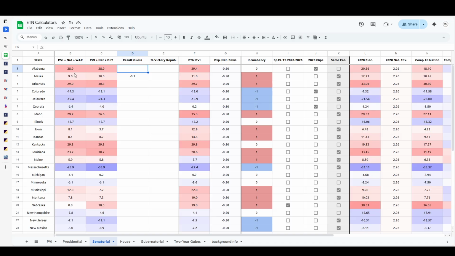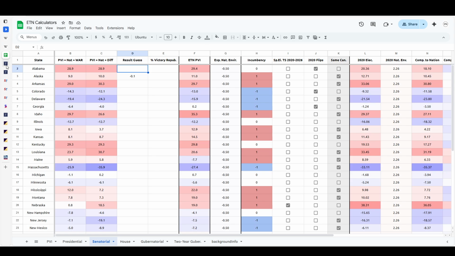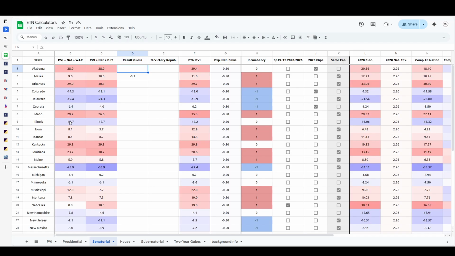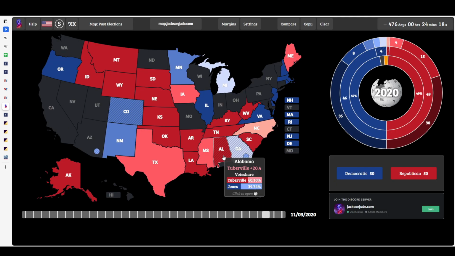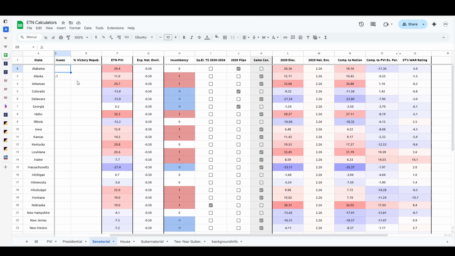So, to start things off in Alabama, we're going to go in alphabetical order. Alabama, 28.9 on both sides. This was a relatively poor performance for the Republicans back in 2020, but it was because it was a flip, because the special election was won by Doug Jones. But Tuberville flipped it. He is now retiring, and he's going to run for governor. So that is why that is a retirement.